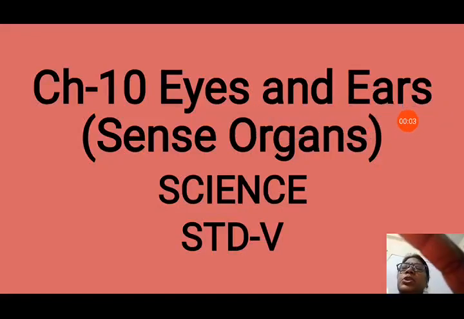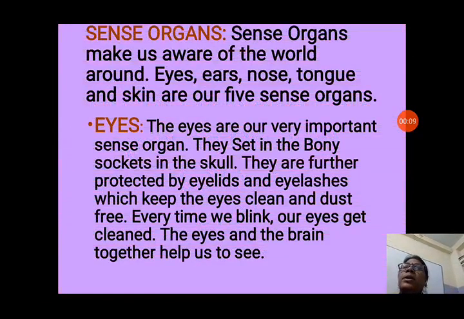Today in our system we will see about the eyes and ears, our sense organs. So let us discuss our sense organs. So what are sense organs? First we should know: sense organs make us aware of the world around. We can see the world around with the help of our sense organs. We can listen also, and we can feel any senses around us with the help of our sense organs.